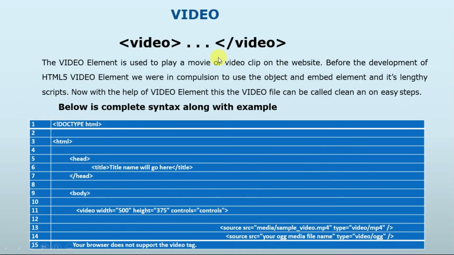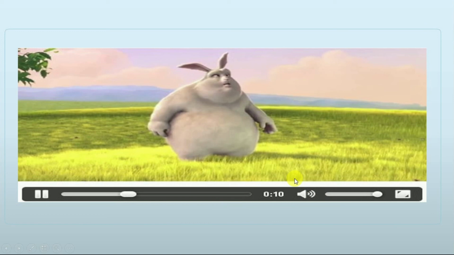Then another element is video. The video element is used to play a movie or video clip, where we provide the source path of that particular video. Here is the code of that video, and we can see that inside the video there are source paths of multiple video files. When we implement this in a web browser, we get to know the exact output of that code. It will look like this.